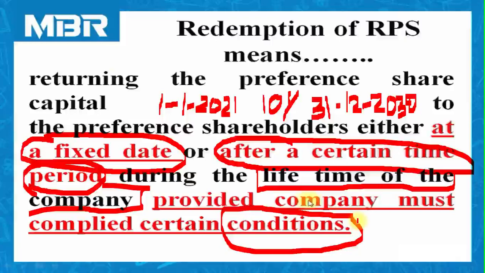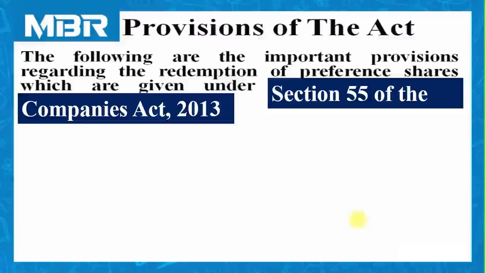Without following these conditions, the company cannot redeem the amount to RPS holders. So this is the simple meaning of redemption of RPS.